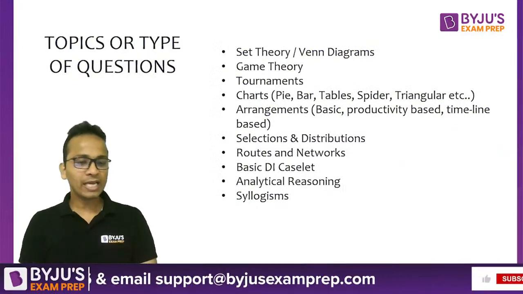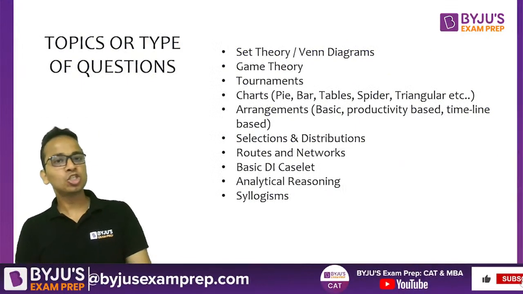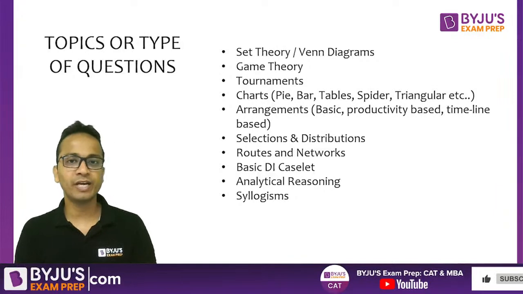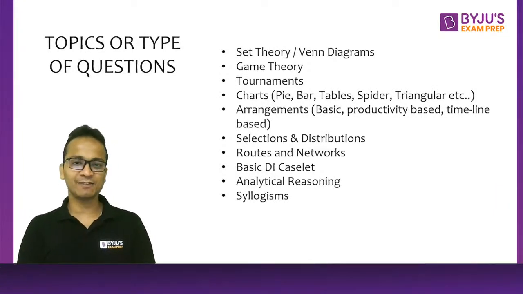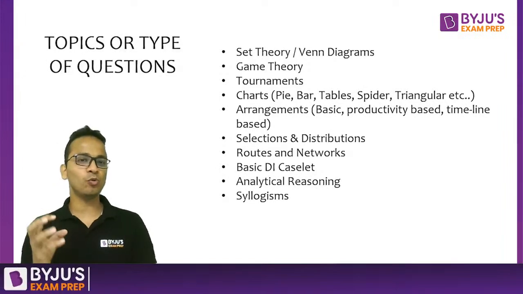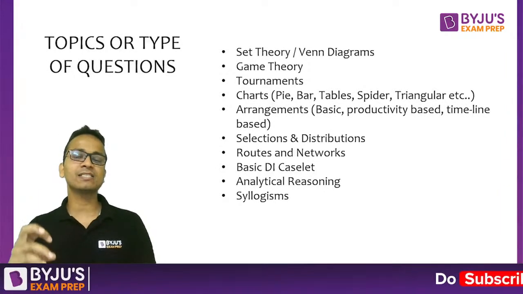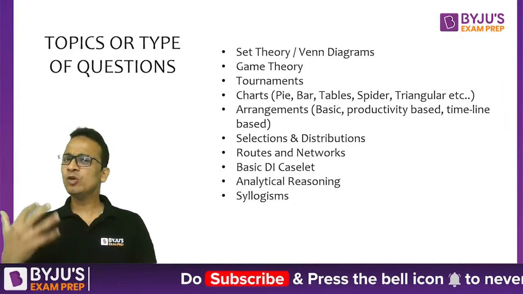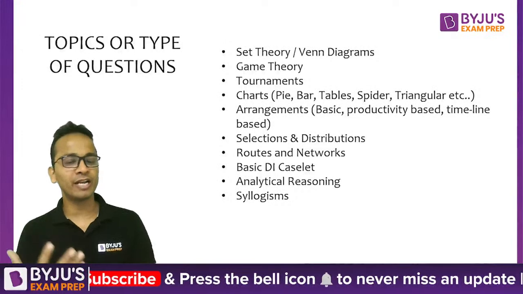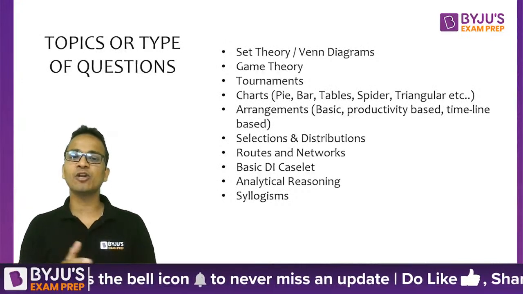So, looking at some of the important topics or areas of LRDI. The students who are preparing for CAT this year would already know what areas they need to focus on and ace. Anyone who is preparing for CAT next year, these are the areas you can start with.